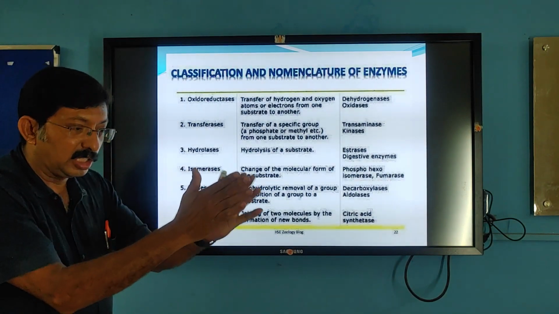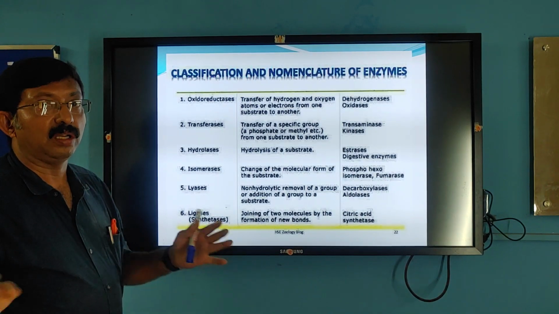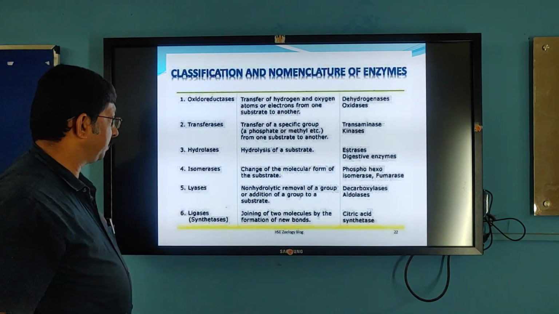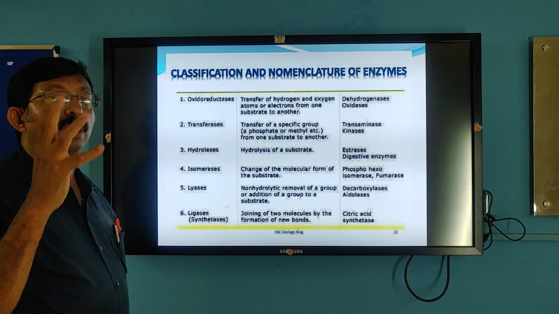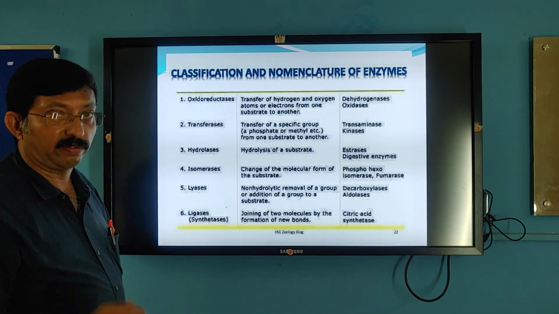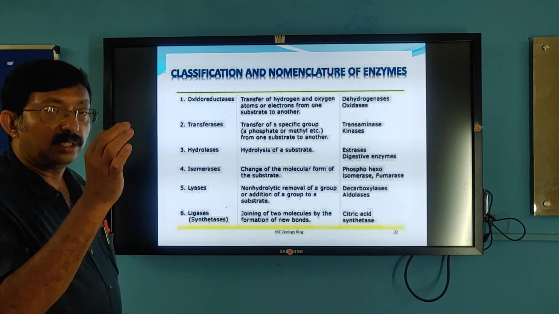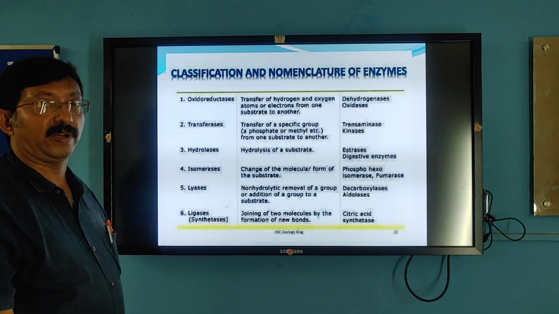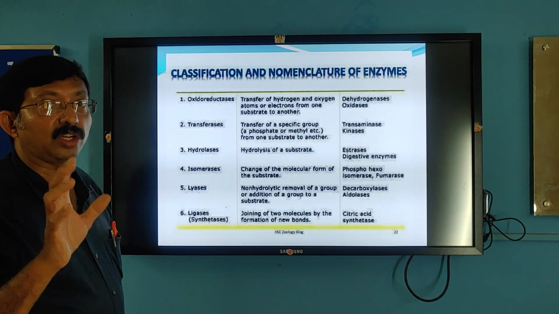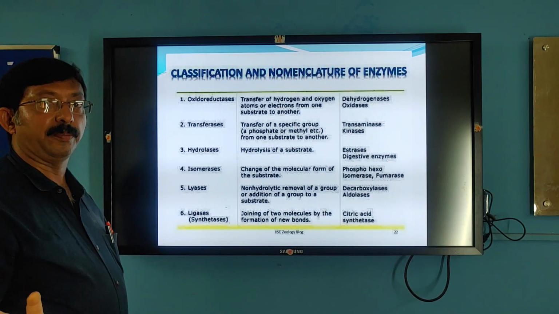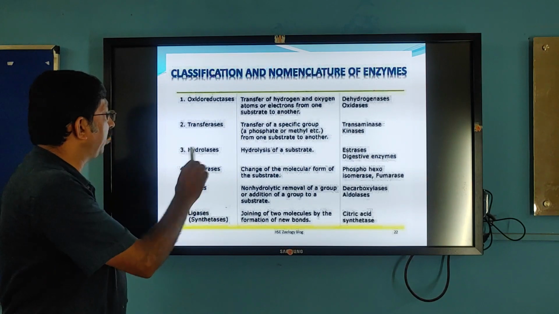Next, hydrolases. They carry out hydrolysis. They add water and split the molecule. All digestive enzymes are hydrolases. Then isomerases. They carry out structural rearrangement. They bring about isomerization. Glucose 6-phosphate is converted into fructose 6-phosphate by an isomerase enzyme by altering the structure. The molecular formula remains the same. Only the structural rearrangement takes place. Such enzymes are called isomerases.